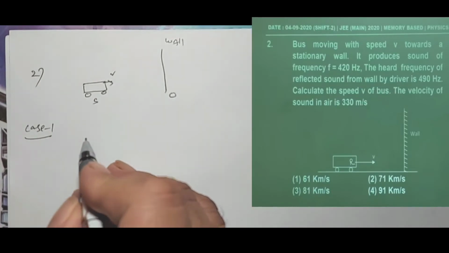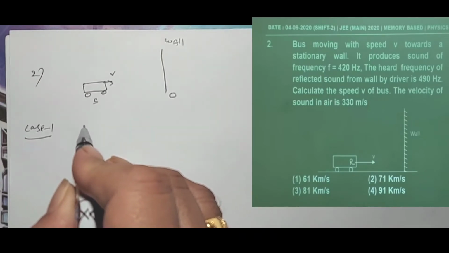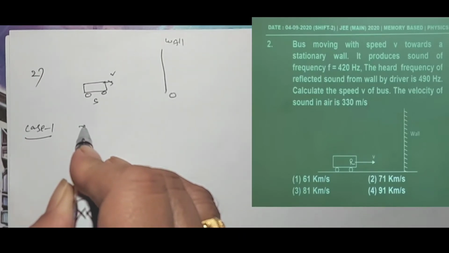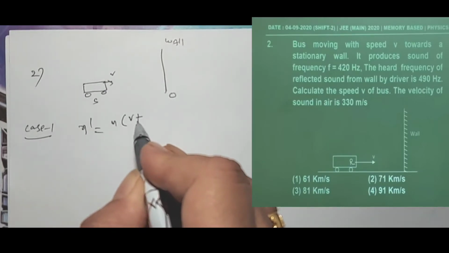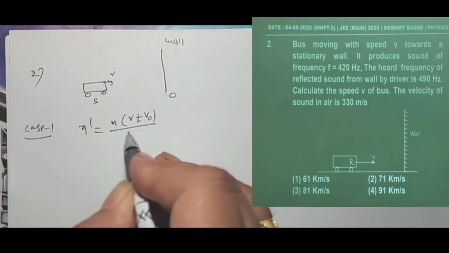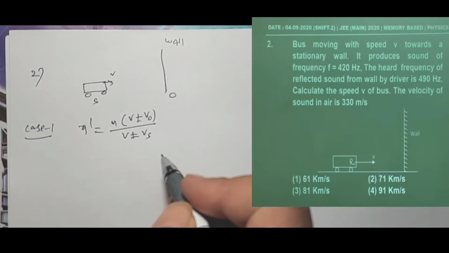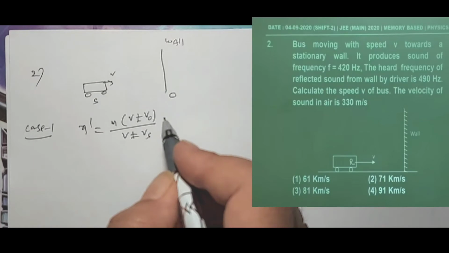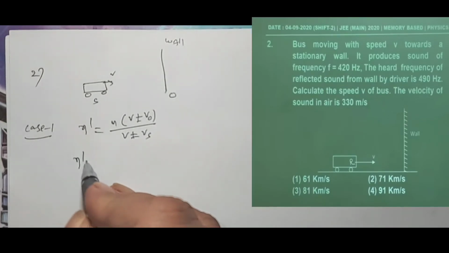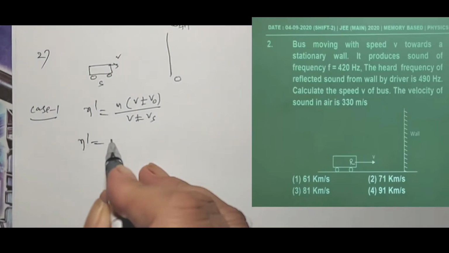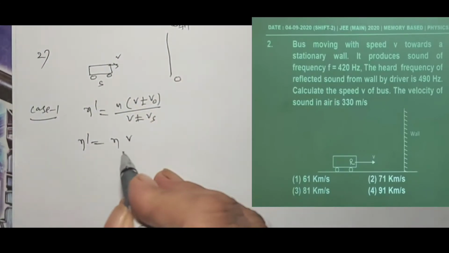For a stationary observer, we know there is a general formula. N dash is equal to N into V plus or minus V naught by V plus or minus Vs. Here the observer is the wall, which is at rest, so V naught is 0.